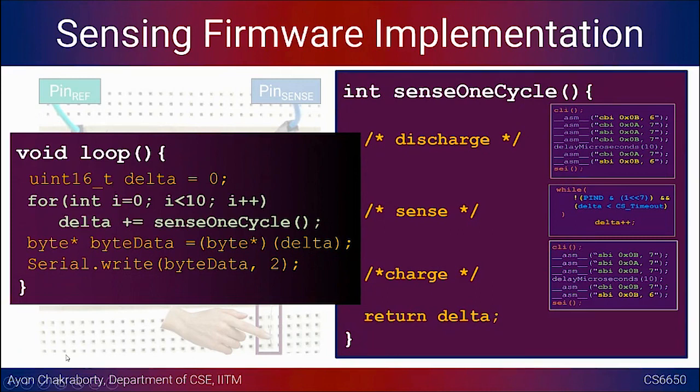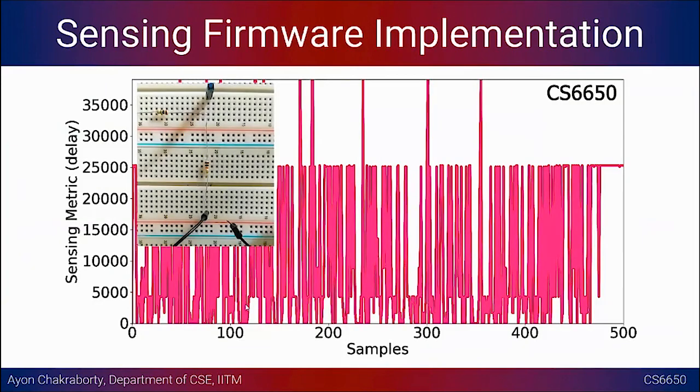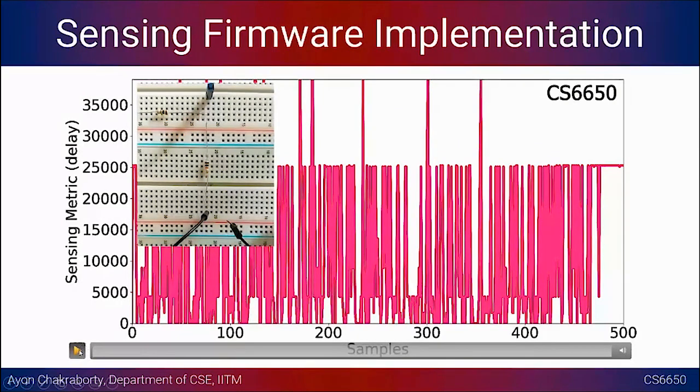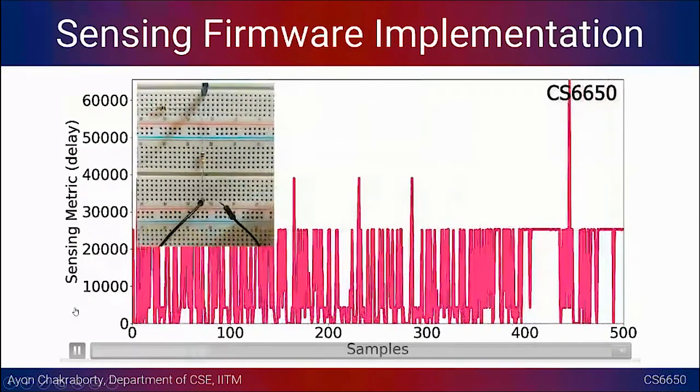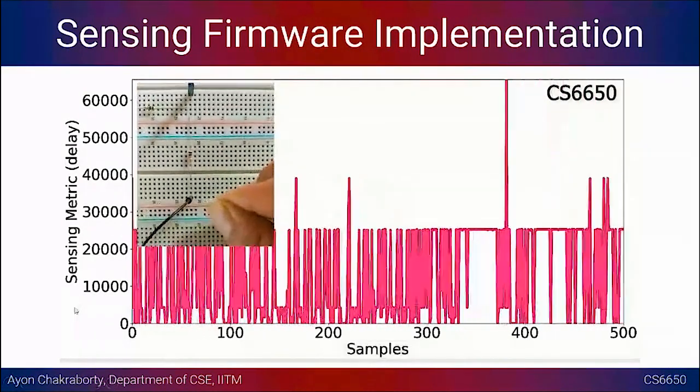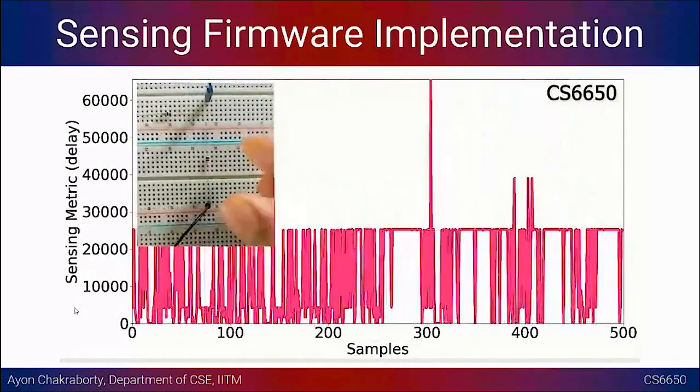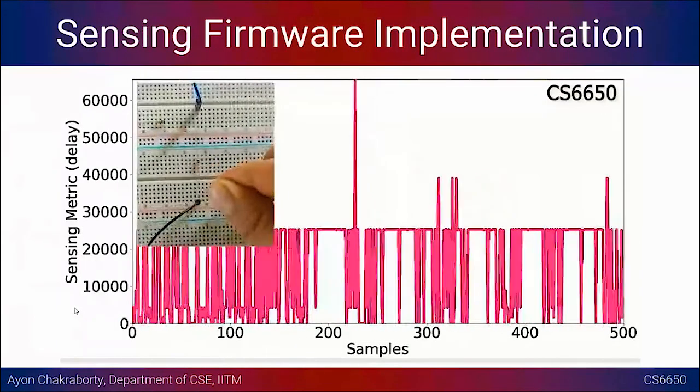Now let us look at the performance for this particular thing. Earlier we were just using delta is equal to sense one cycle. Now we have sort of an average or a cumulative value of delta, which is across 10 sensing cycles. Let us see how this works. As you see from the snapshot already, this is again filled with noise, and there are many different levels going on here.